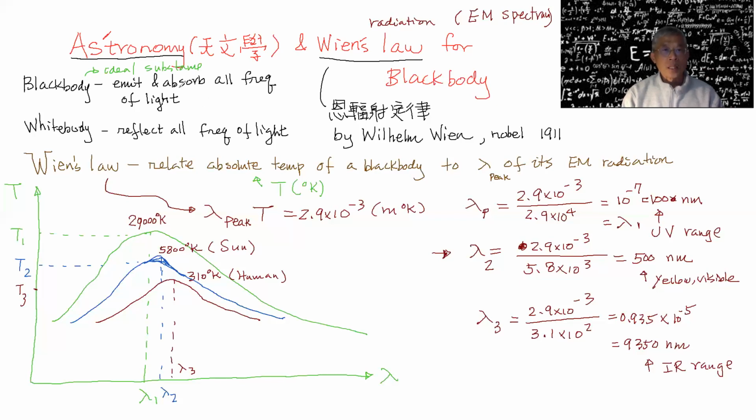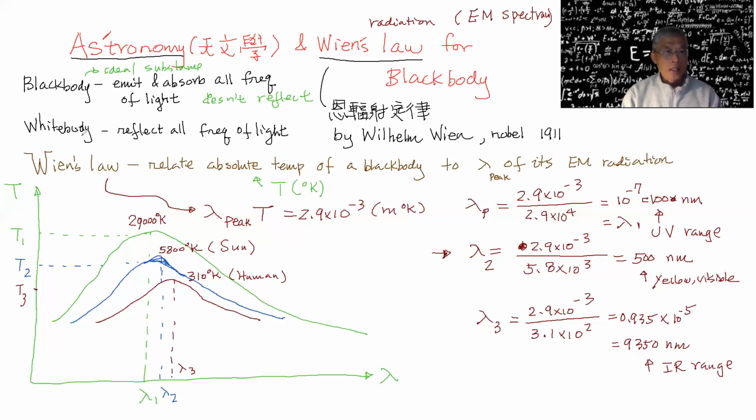If you can absorb all frequencies of light, then it does not reflect, 反射, okay? Then it's black, because you don't reflect any light, so nobody can see you. So a black body gets its name because it does not reflect.